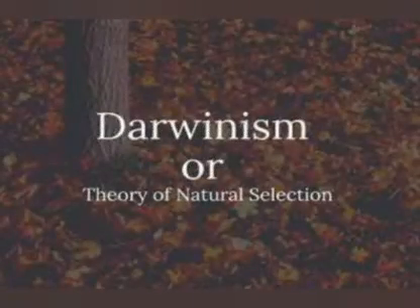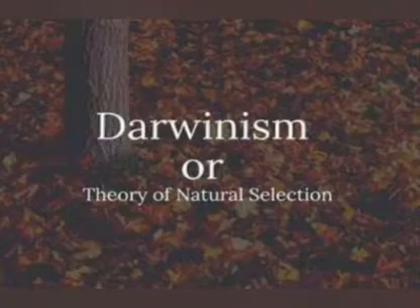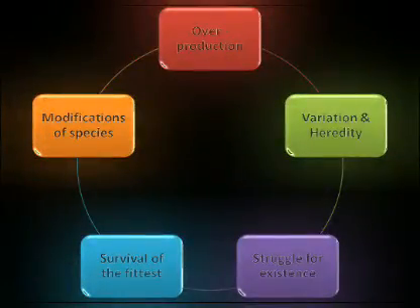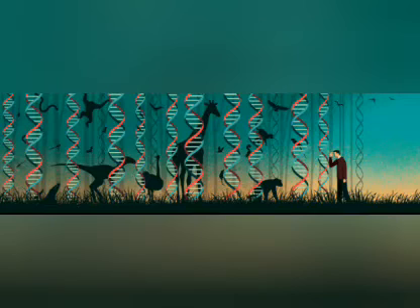Later, Darwin's theory of evolution and the process of natural selection came to be known as Darwinism. Darwin changed the world with his theory of evolution. This theory also provided the impetus for scientists to re-examine the question of heredity and inheritance, leading to the rediscovery of Mendel's laws and the evolution of the field of genetics.